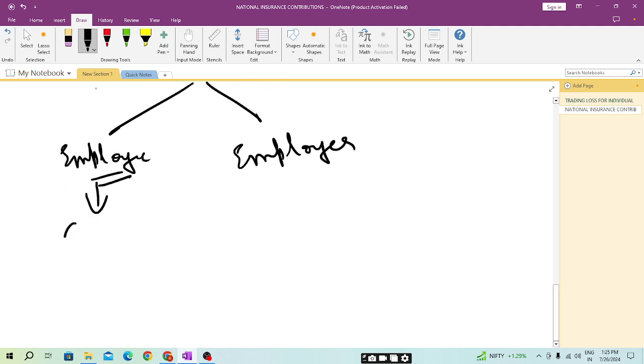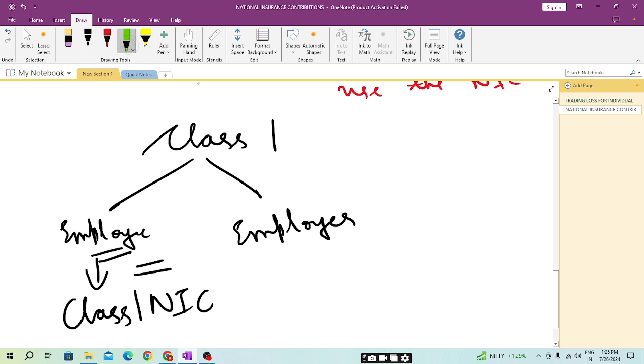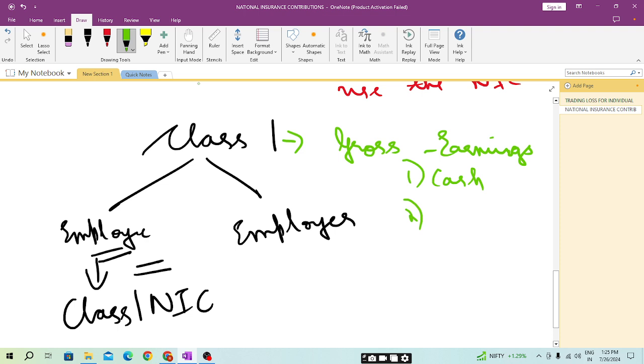First we'll be studying the class 1 NIC payable by the employee, and it will be payable on the gross earnings. I hope this is clear. Gross earning includes cash paid or assets which are readily convertible to cash.